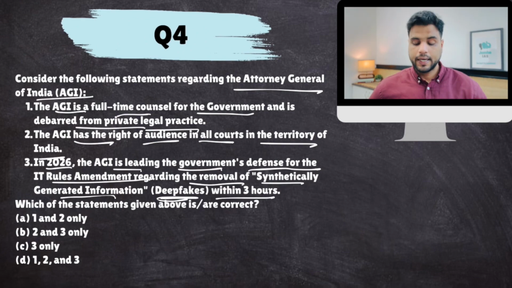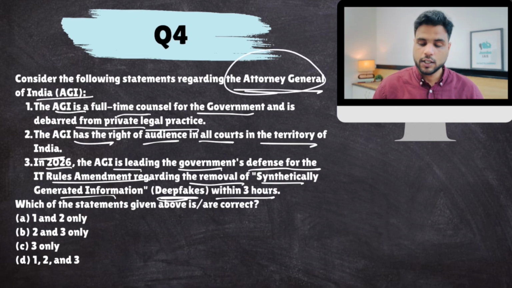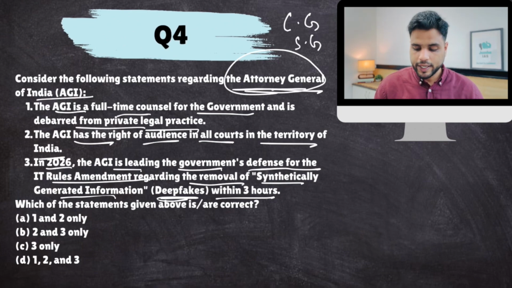Okay, now listen to me very carefully. Government is involved in various legal disputes. For that, government needs a lawyer, a top lawyer. And this is the position of Attorney General of India. Now, Attorney General of India is for the central government and Advocate General is for the state government. Okay, so it is a constitutional office. Remember this.